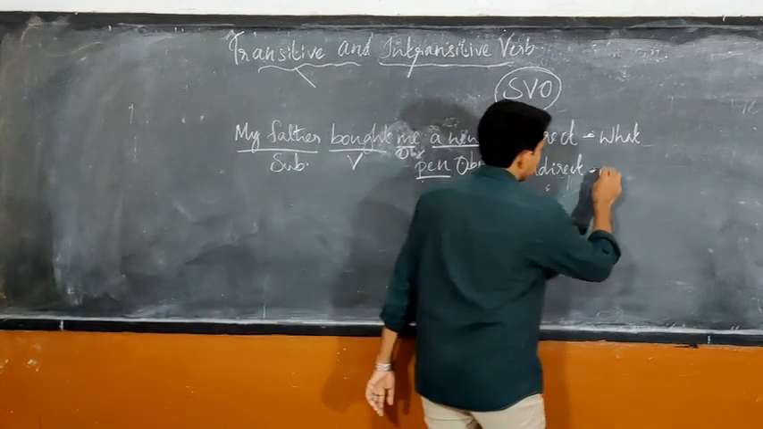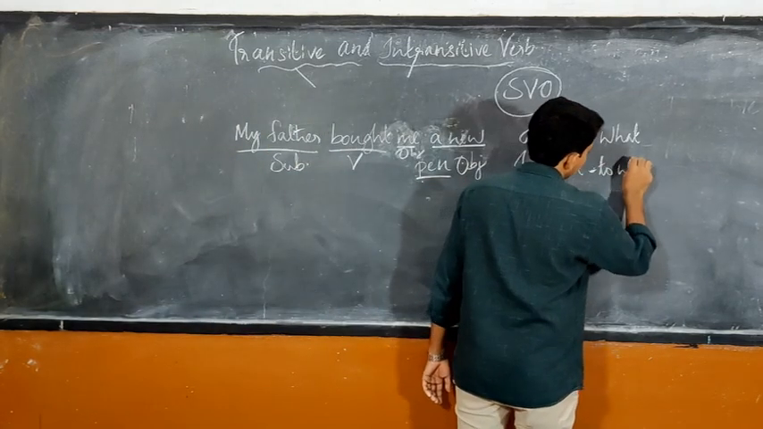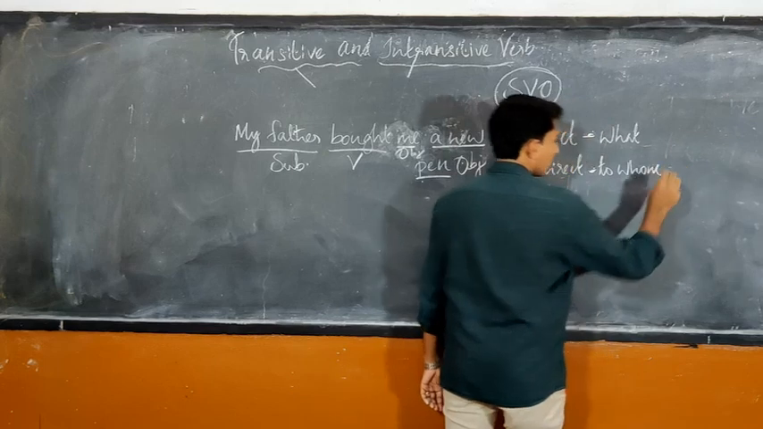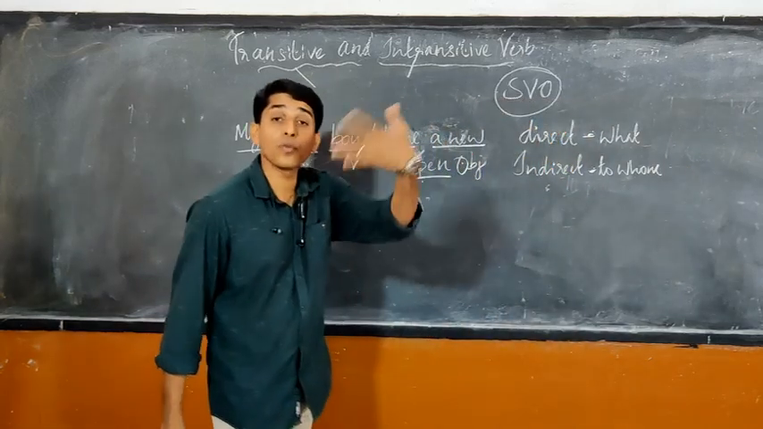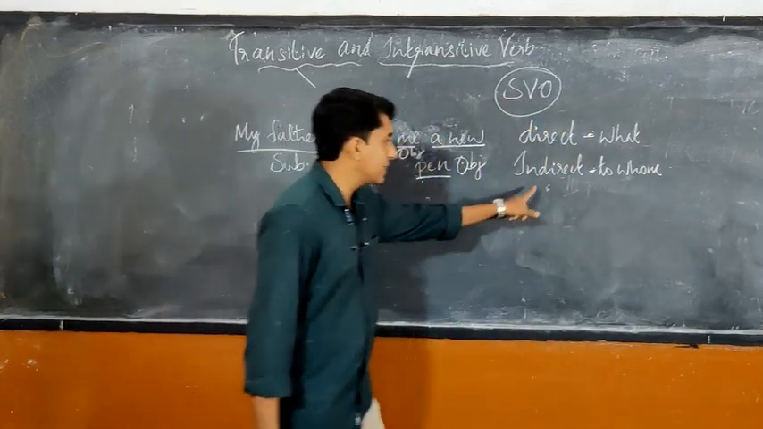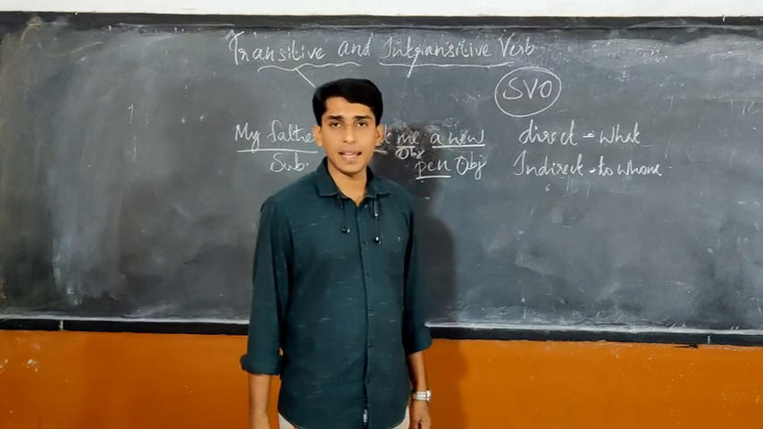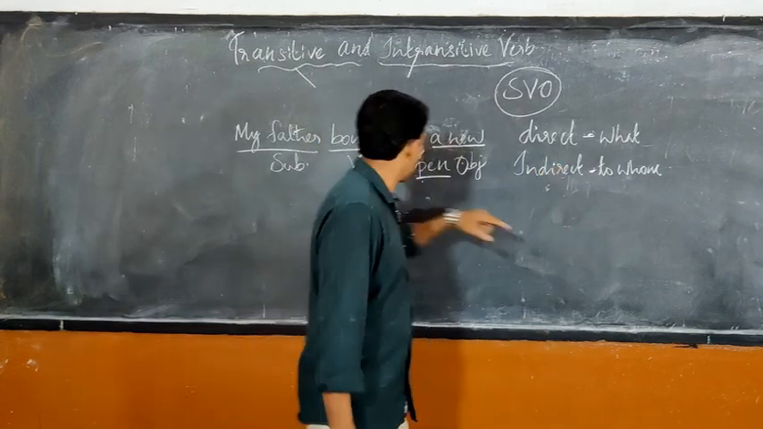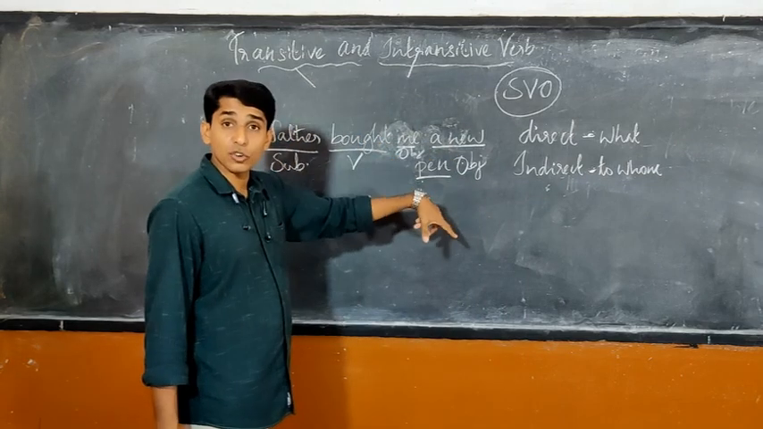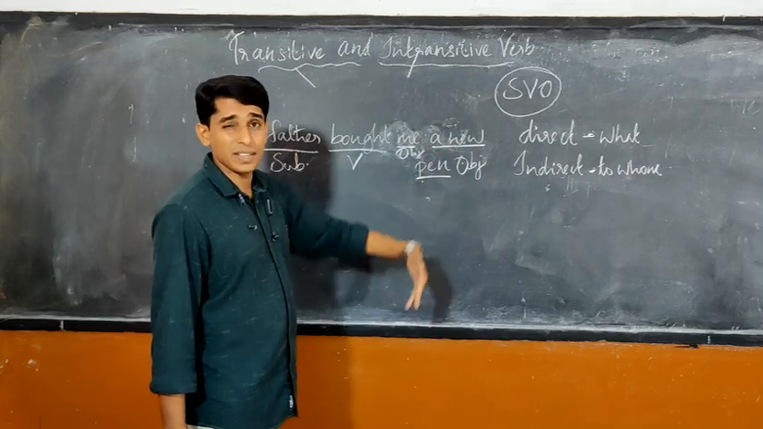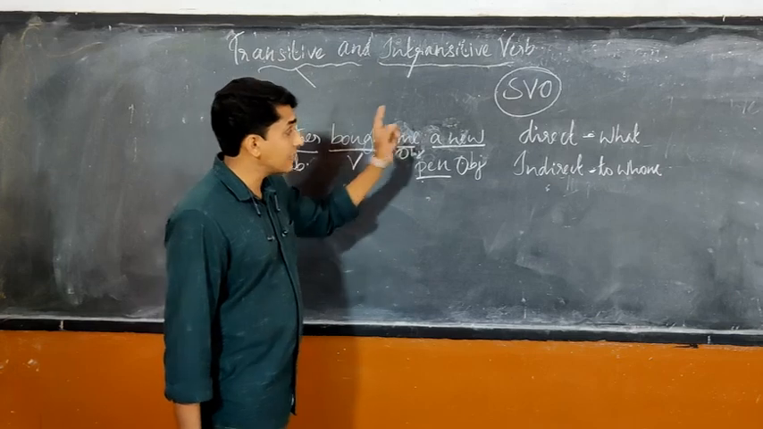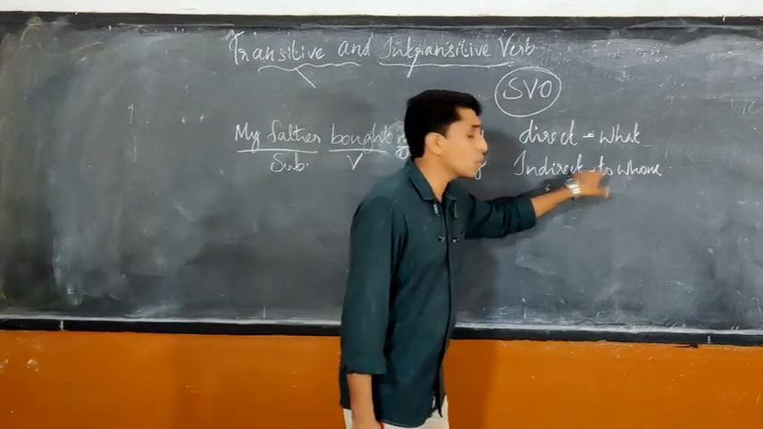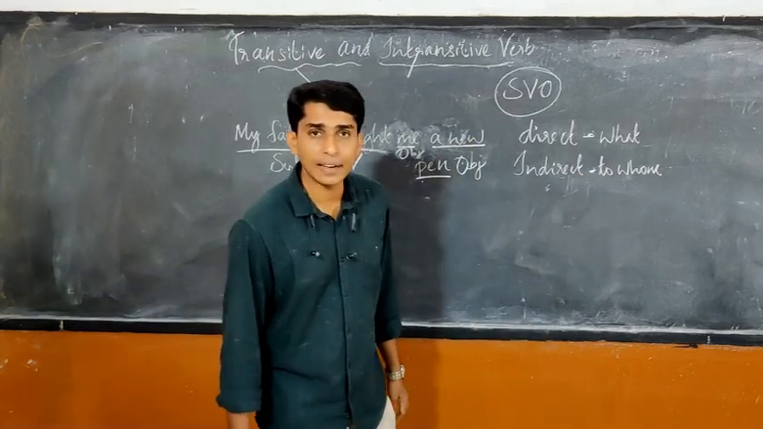Ask the question to whom? To whom or for whom? Always the answer will be indirect. This you should keep in mind. Always the answer to the question what will be the direct object in a sentence. The answer to the question to whom will be the indirect object.